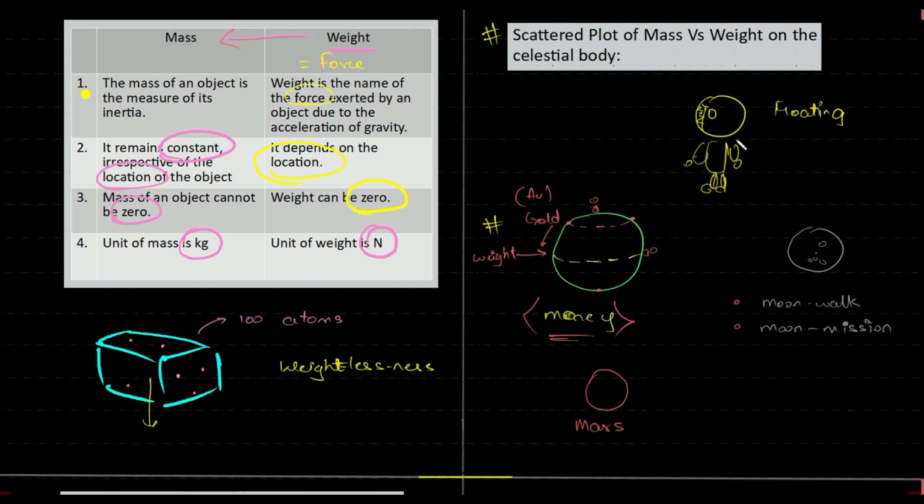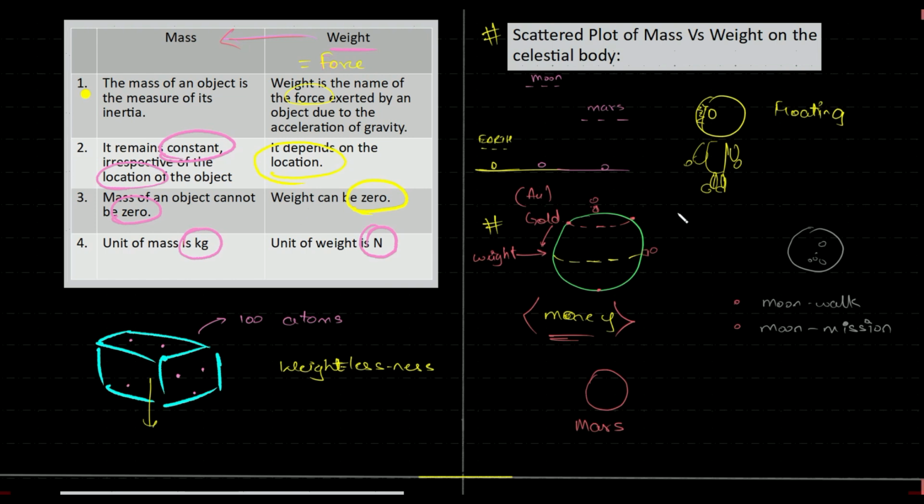How much less? One-sixth of their weight. So technically, if a person stands over here, say I'm drawing a very small diagram, and they're able to jump to this height on the surface of the earth, then the same person with the same strength can jump to this height on the surface of the moon. Same person, same strength. Because they weigh less, that is, the pull is less. It's a force, remember. The pull is less, so he or she will be able to jump higher. On Mars also, he or she will be able to jump to this height, again because they weigh less on the surface of Mars.